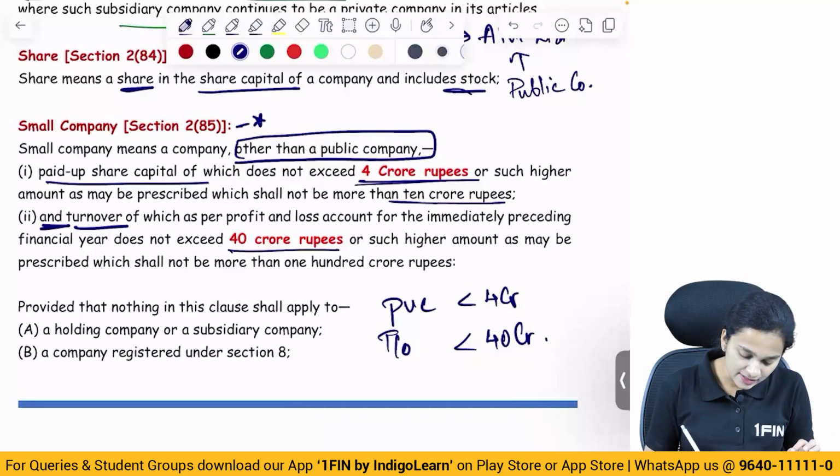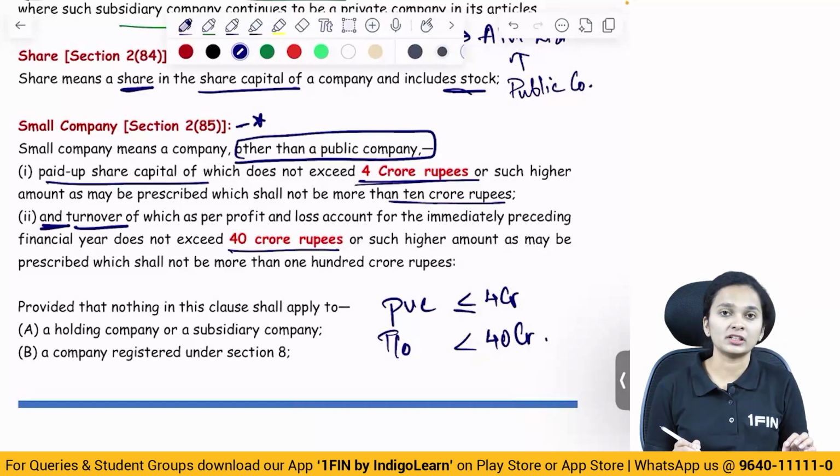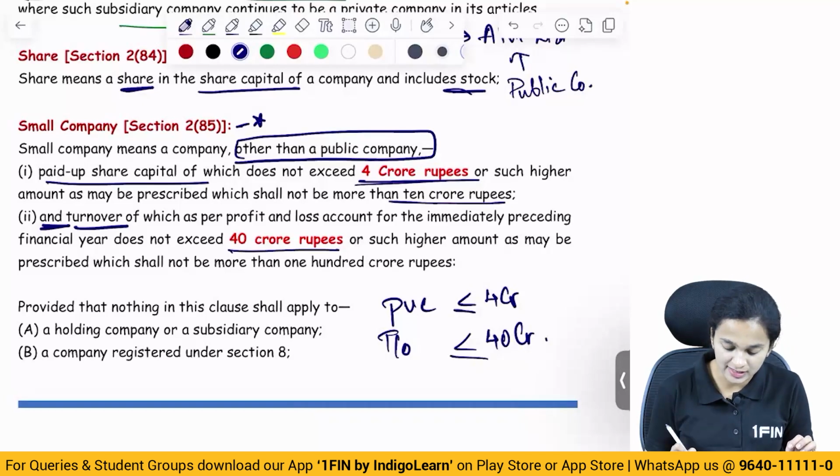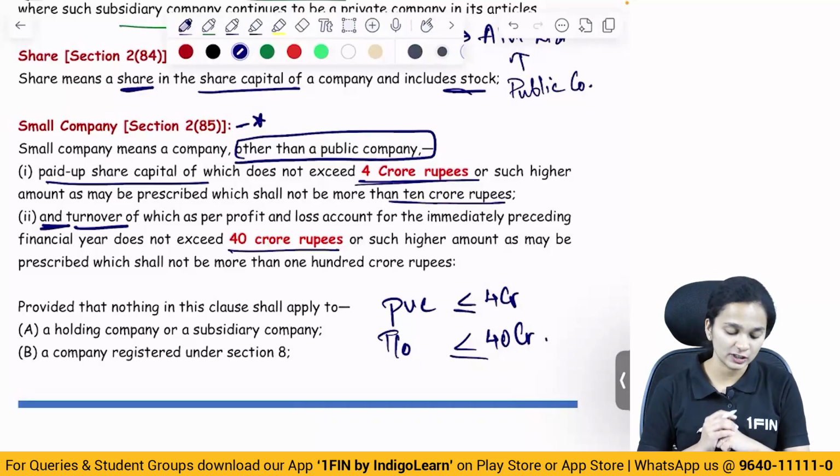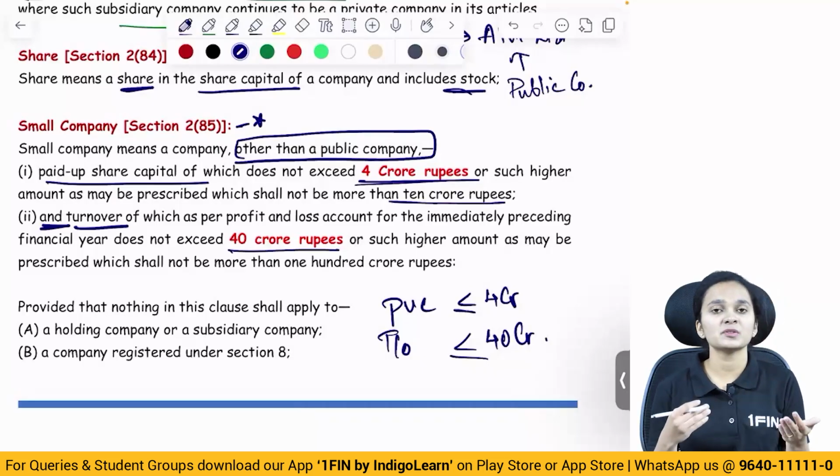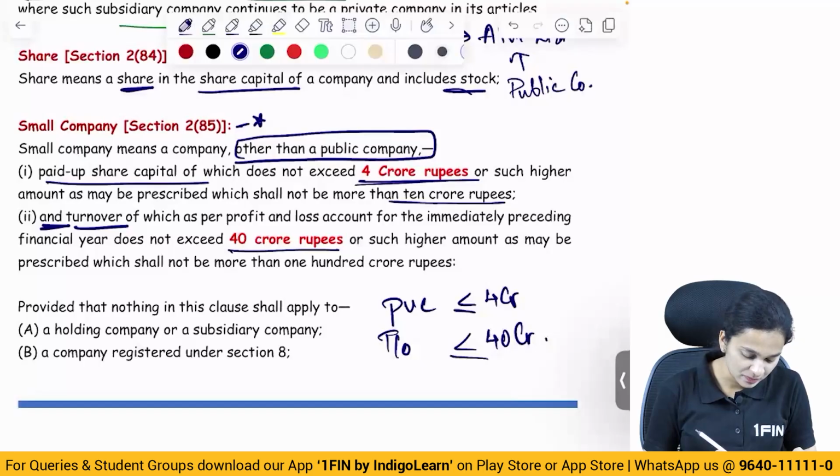Both the amounts can be increased to a higher amount.